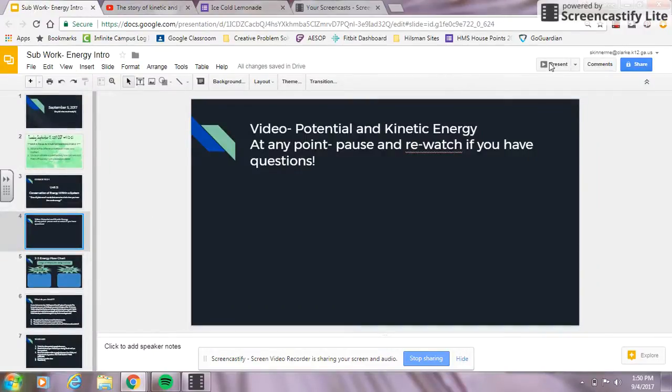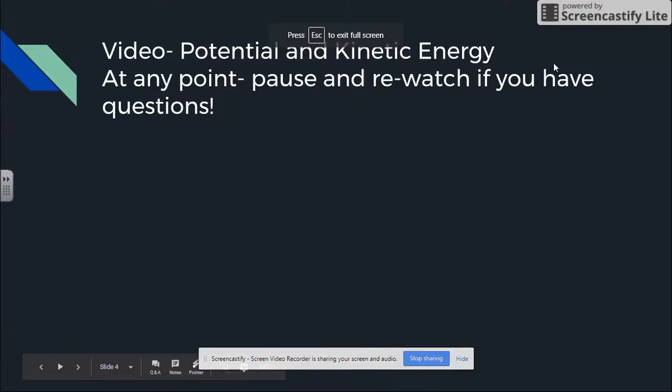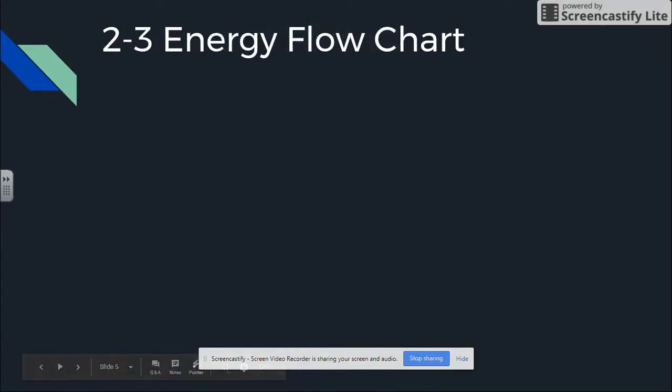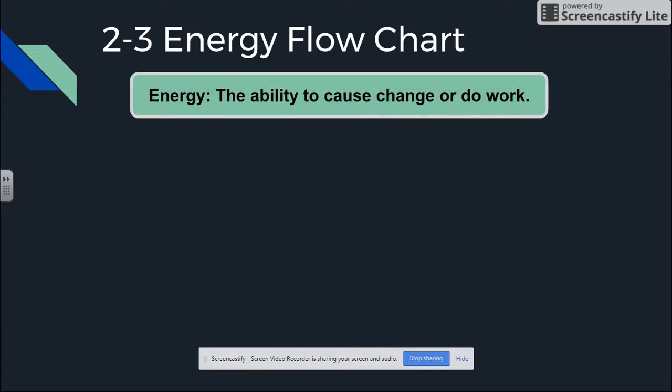So we're going to go back to our PowerPoint, and now you are going to make a new page in your notebooks. Yay! So go ahead and open up to a new page, 2-3, and title it, please, Energy Flowchart. As you saw from the video, we have this big, broad term of energy, and you are going to copy this down in your notebook as you go. If you need to pause at any point to make sure you got everything down, please do. Take your time.